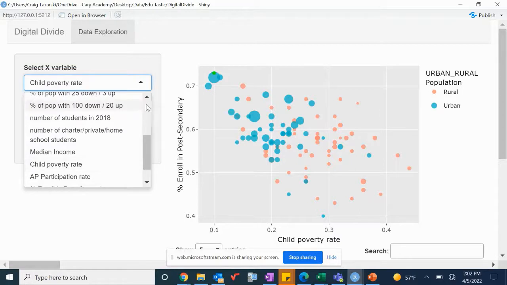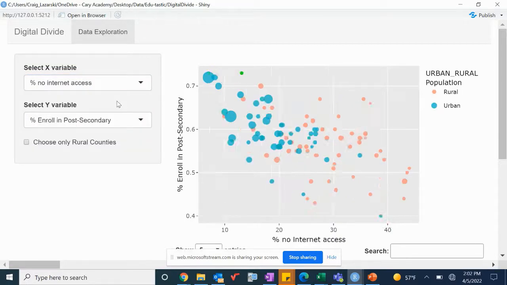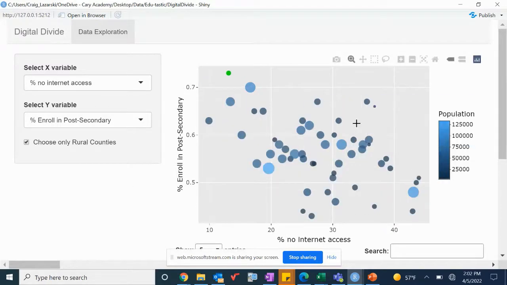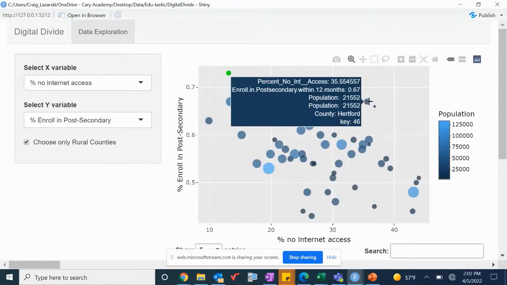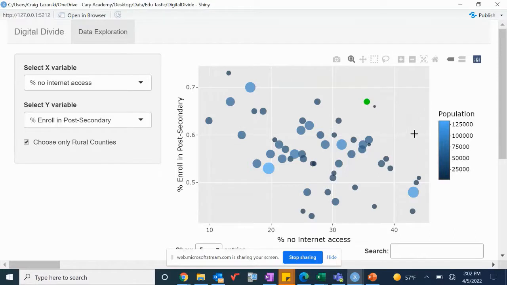What if we started over? So let's look at no internet access and outcomes. Let's focus again just on rural counties and maybe look at one that doesn't follow the trend. So Hartford County is here. And according to these relationships, we're seeing they have a relatively high percentage with no internet access and a high percentage enrolling in post-secondary schools. That's interesting. That does not follow the trend.